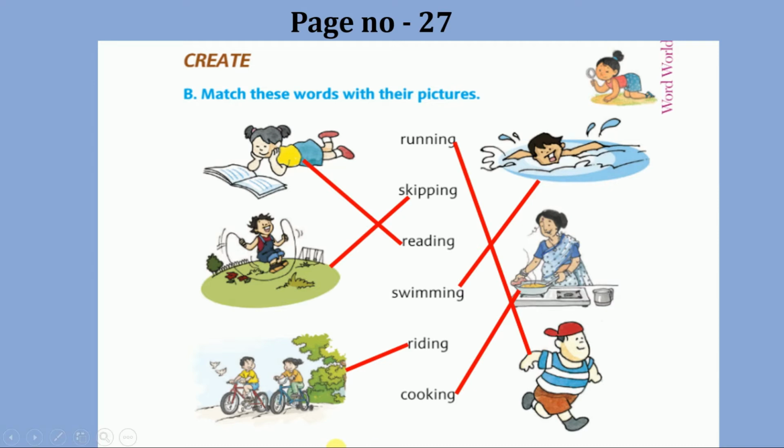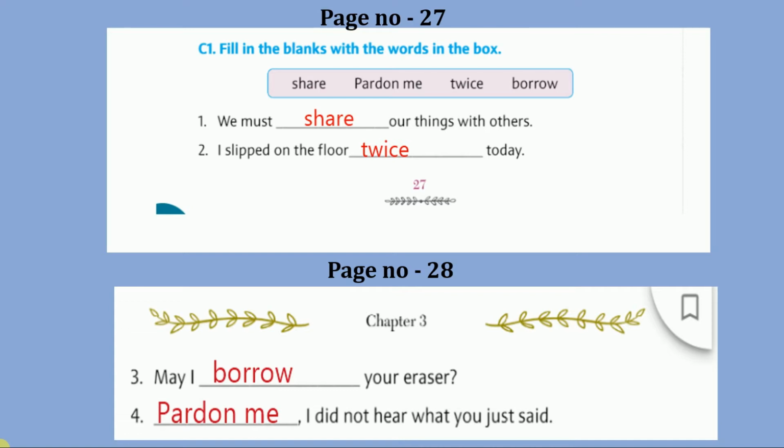So match the picture with the word cooking. Now the last picture, the boy is running. So match the picture with the word running.